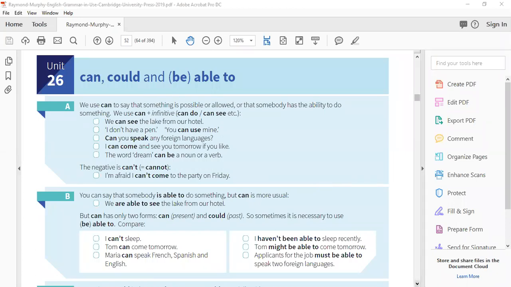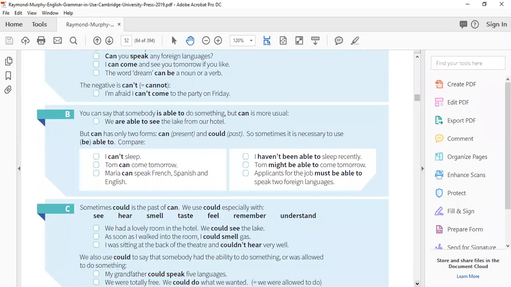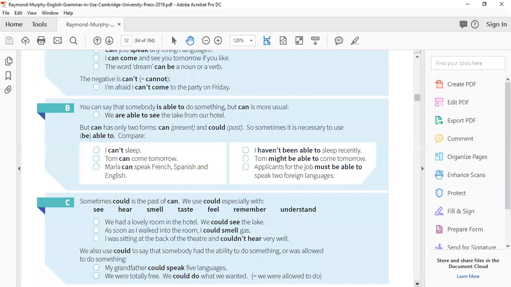Now we are going to go to another use. You can see the B part is, you can say that somebody is able to do something, but can is more useful. So be able to and can, they both can be used interchangeably, but can is mostly used. It is the frequently used modal verb. We use can more than be able to. What is the difference and how has it been presented? You can see on the screen.